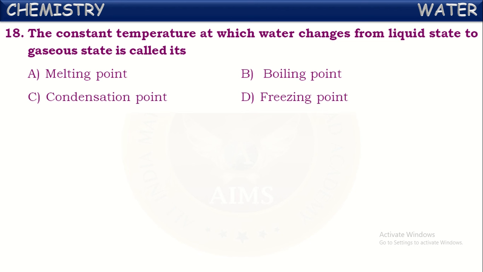But when water is heated to a particular temperature, at that temperature, water starts converting into gaseous form at a rapid rate, very fast. That temperature is called boiling point. What is the boiling point of water? As we know, it is 100 degrees Celsius. At this temperature, water converts into vapor very rapidly. Okay.